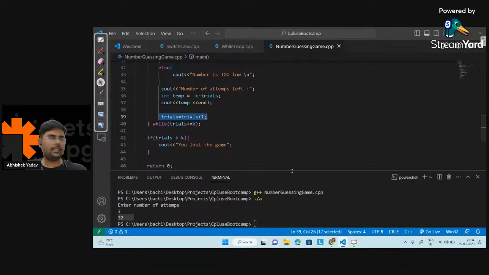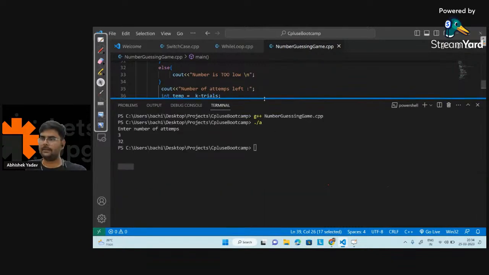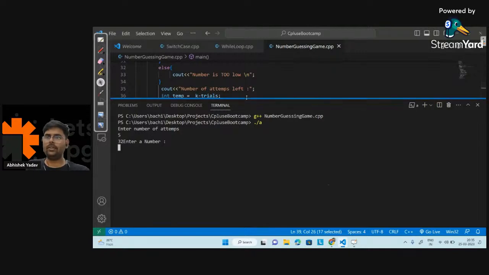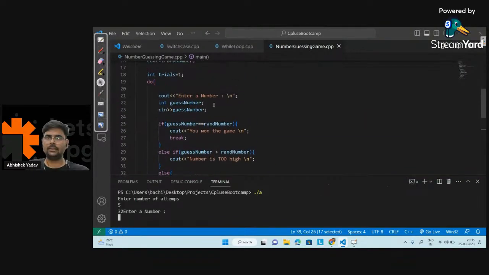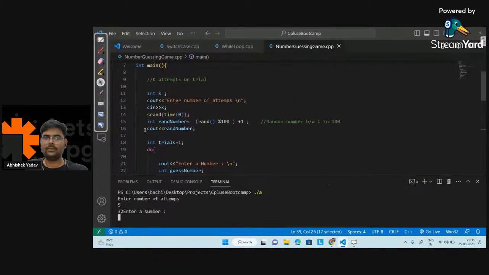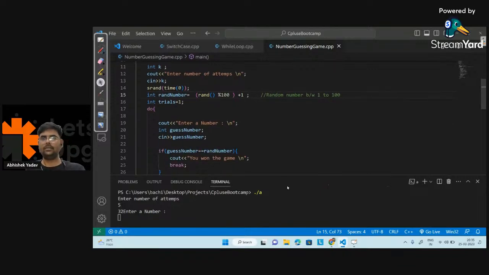So let's run the code and let's see what output I will get now. Clear the screen and let's see, ./a, and here it is asking for enter number of attempts. Let's say I have 5 attempts. So what I have done, I have printed the value of k also. Let's remove this part, that is the random number print, and let's save the code and let's see now.